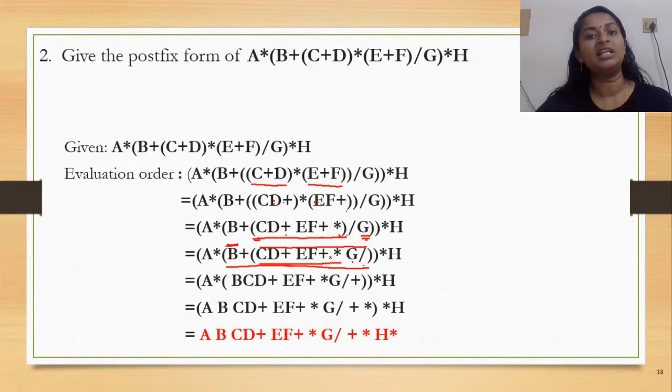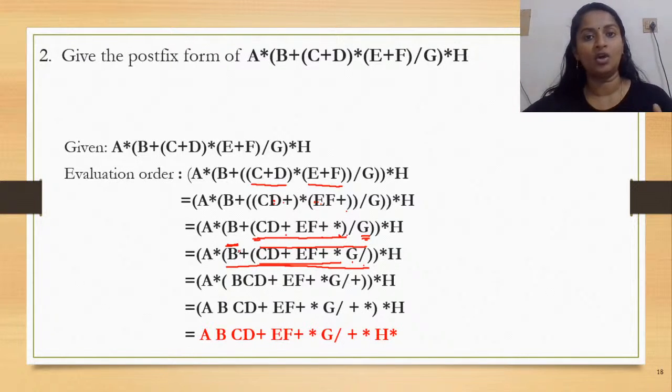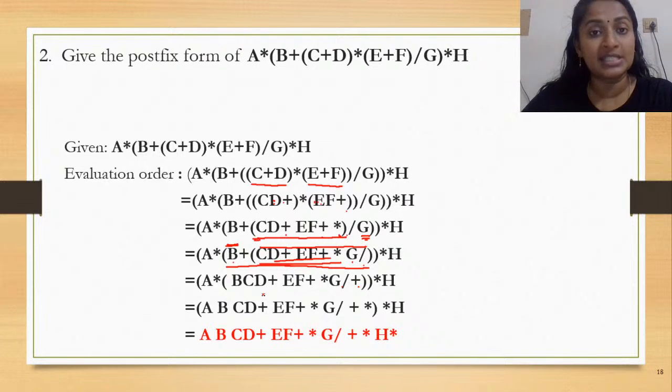So how do you convert it to the postfix notation? You write the operands together followed by the operator. The operator would be following after the operand. So I would write B and this entire operand. See how I have written here and then the plus symbol. Is the idea clear? Now which is the next evaluation to be done? We have to consider the multiplication. Which multiplication? The very first multiplication.